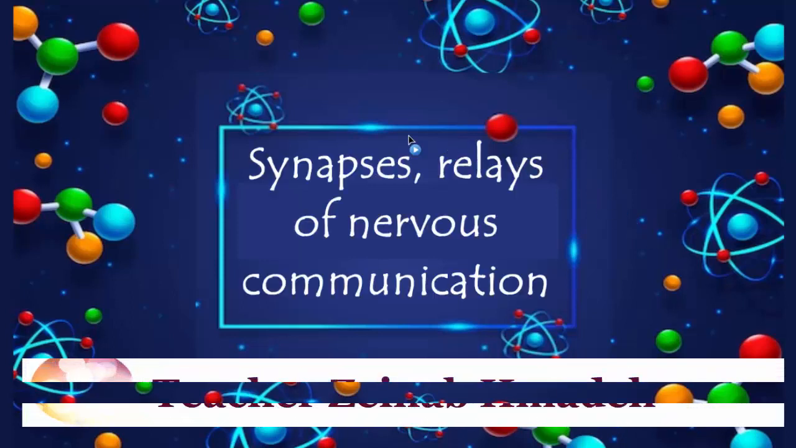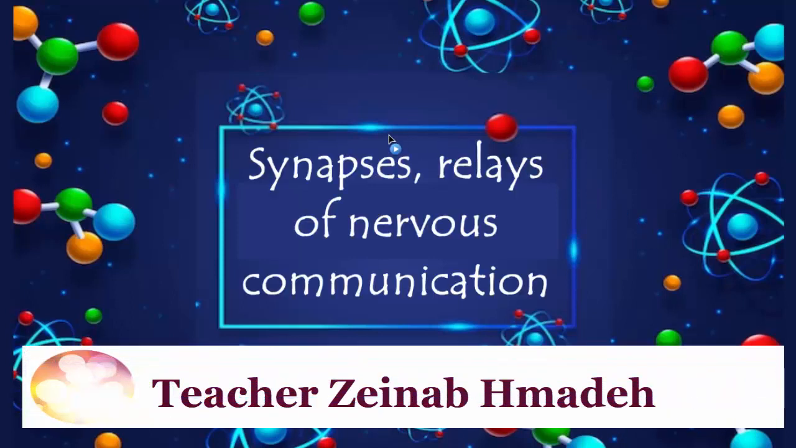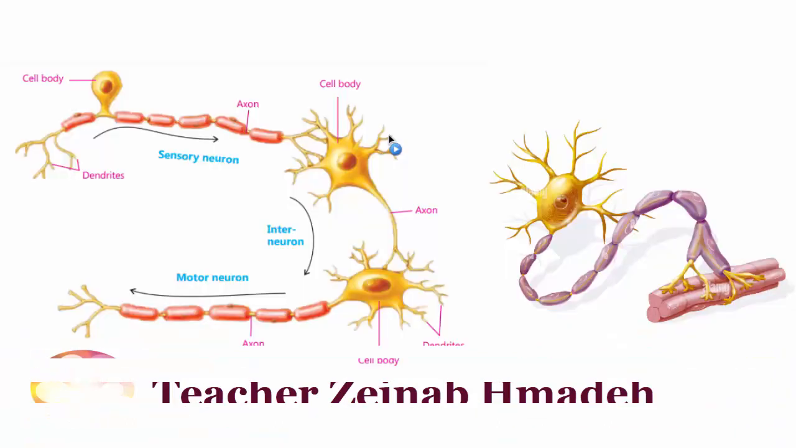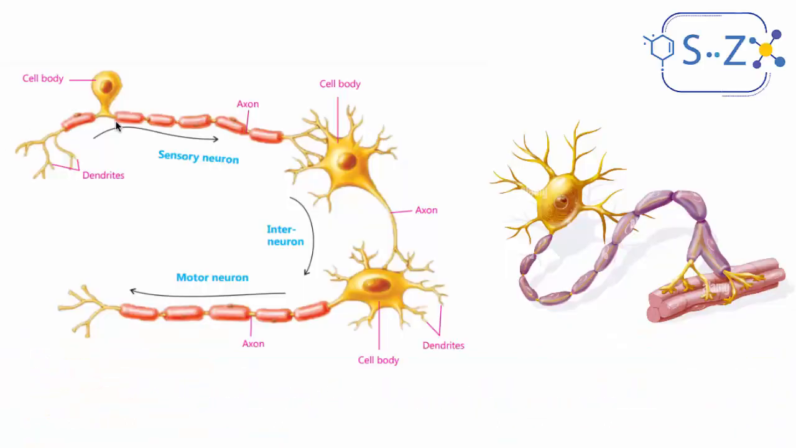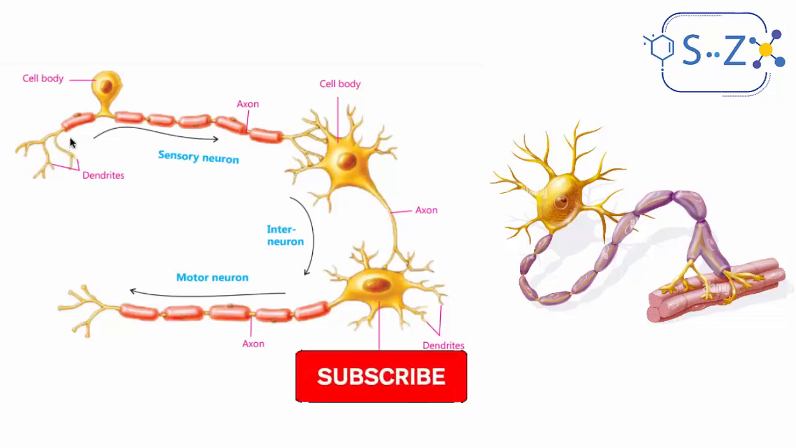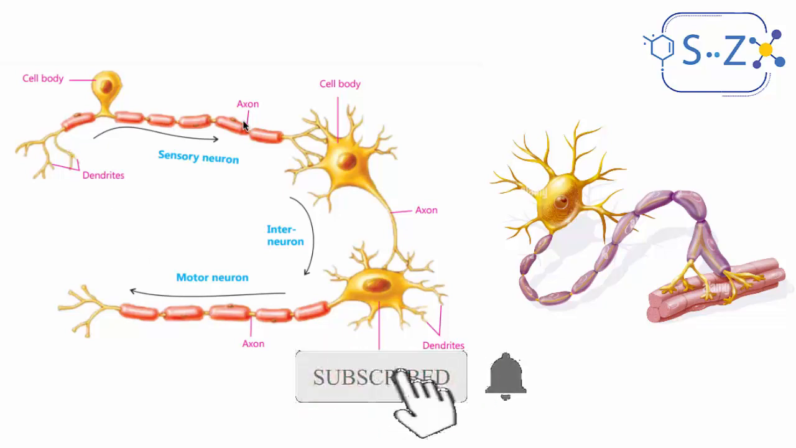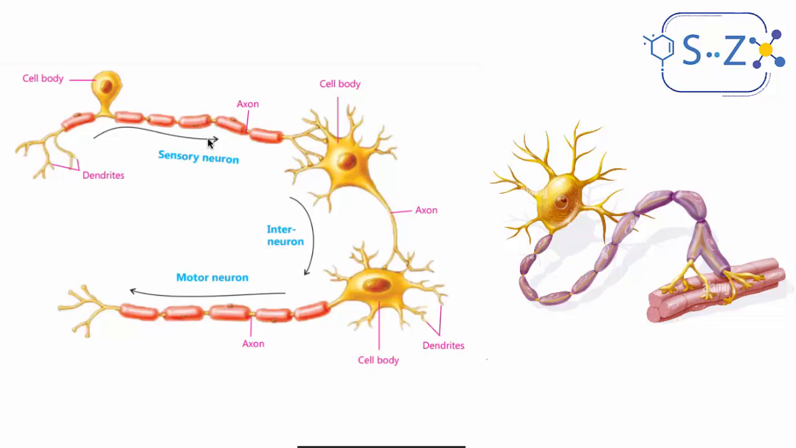Today we're going to talk about synapses, the relays of the nervous communication. We learned previously about what we call the reflex arc, or how the nervous message moves along the nervous system. It starts with the sensory neuron, then the interneuron, which is in the central nervous system, in the spinal cord or the brain. Then it completes to the motor neuron. And we learned the parts of a neuron, its types, etc.